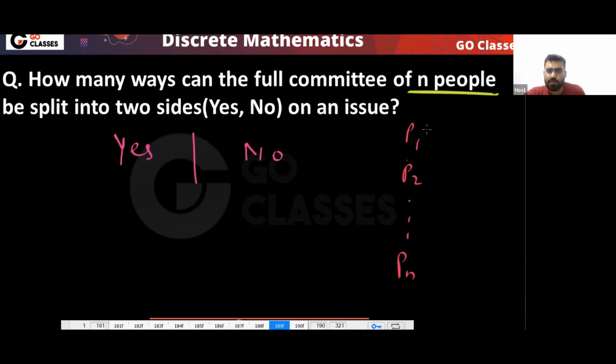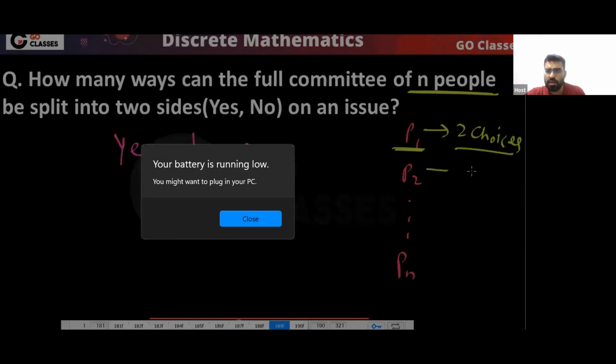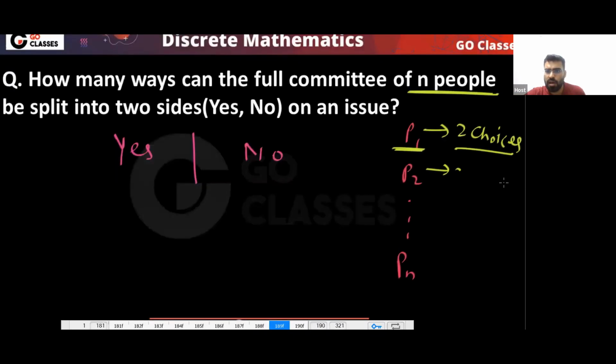How many choices does P1 have? There are two choices for P1: either yes or no. There are two choices for P2: either yes or no. And similarly, there are two choices for Pn: either yes or no.